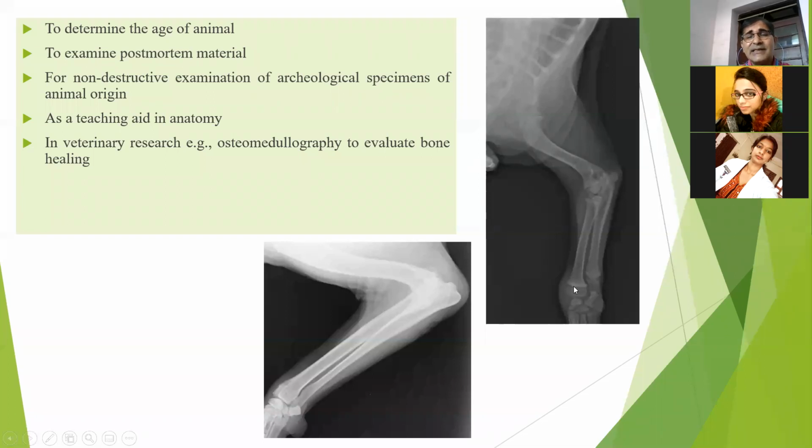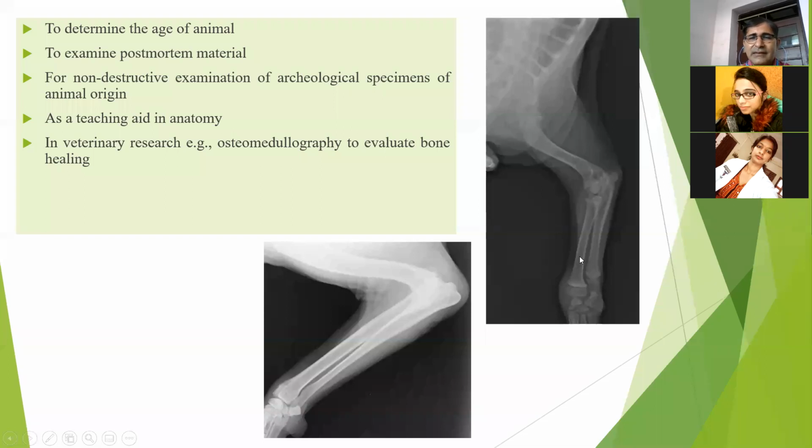So the physis is still existing. This indicates that the bone is still in the growing stage, right? If you compare, this one is a young animal.